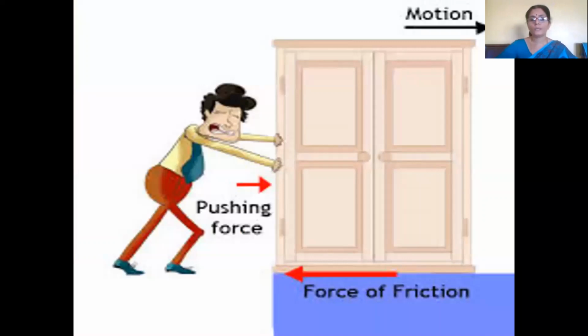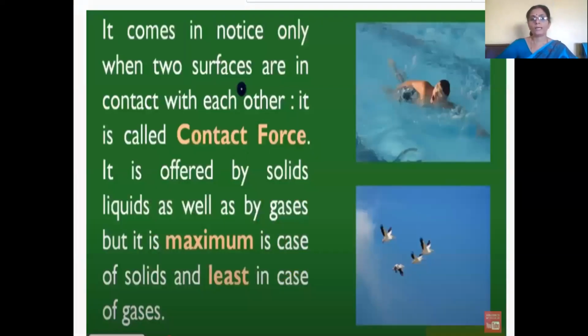Here also, the man is pushing the cupboard along the same direction and the object will move, but the frictional force will act in the opposite direction of the motion of the object. We realize frictional force only when two surfaces are in contact with each other. That is why frictional force is also called contact force.